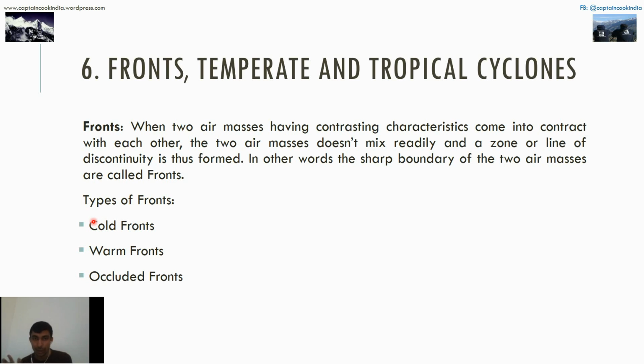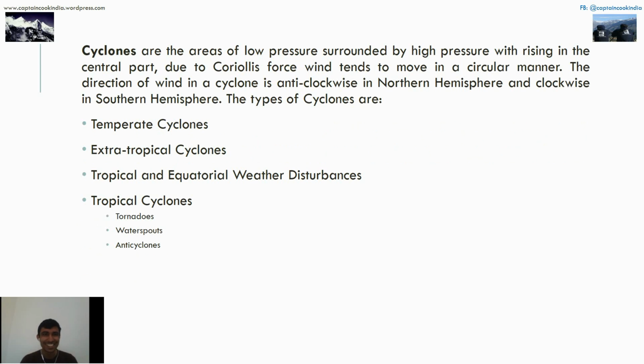Cyclones are areas of low pressure surrounded by high pressure, with rising air in the central part. Cyclones are a type of effect usually generated where the low pressure in the center is surrounded by high pressure outside.